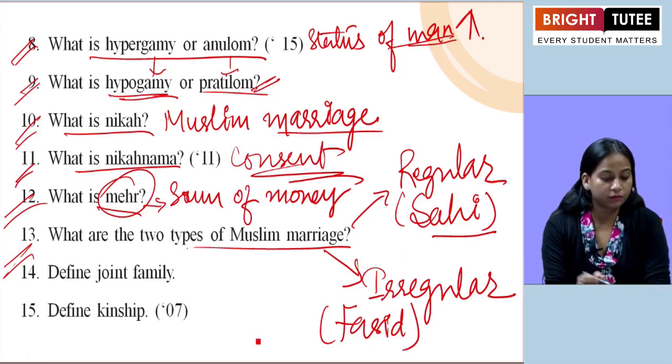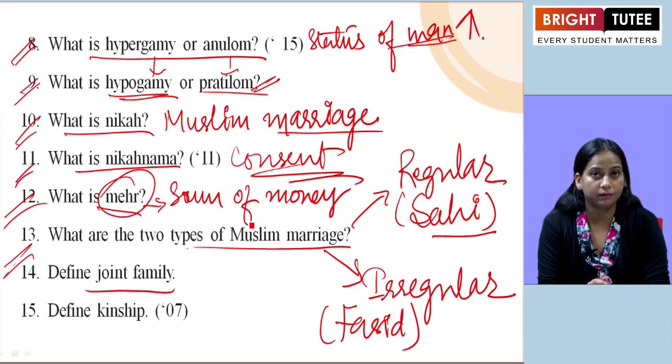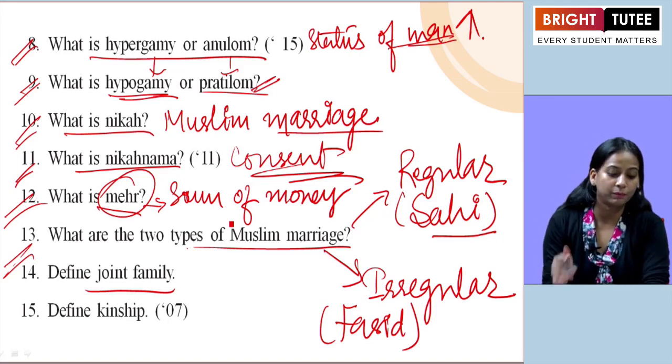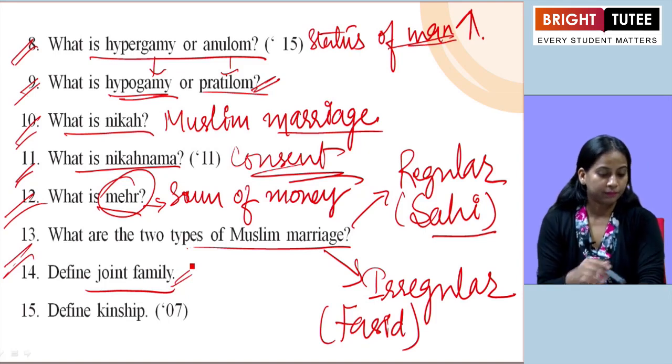The next one, they have asked, define joint family. So how we can define joint family? We can say joint family is a group of people who generally live under one roof, eat food together and cook food together, hold property in common, participate in common family worship and is related to each other as some kind of kindred. So some relations are there between these group of people, those who all are living together under one roof. So that will be taken as joint family.